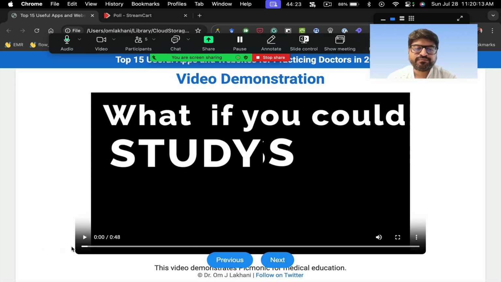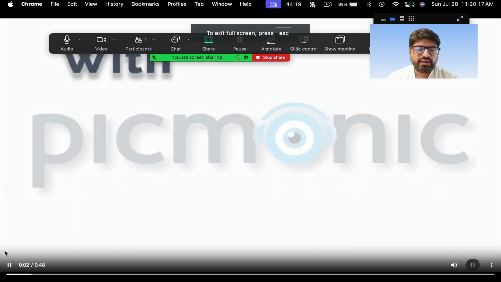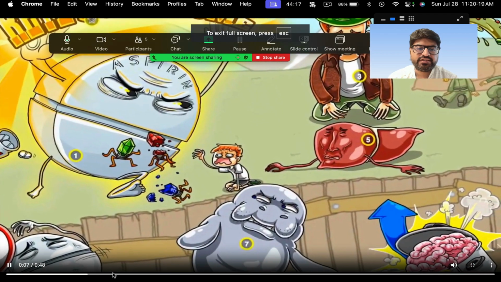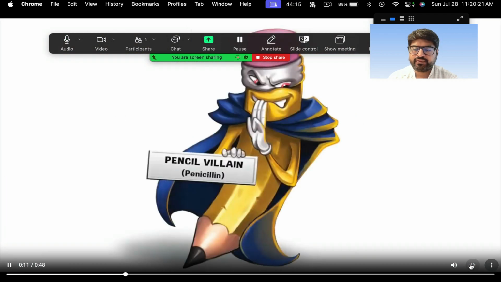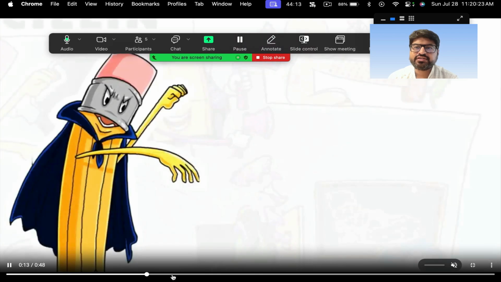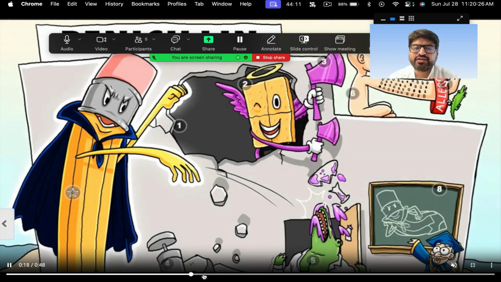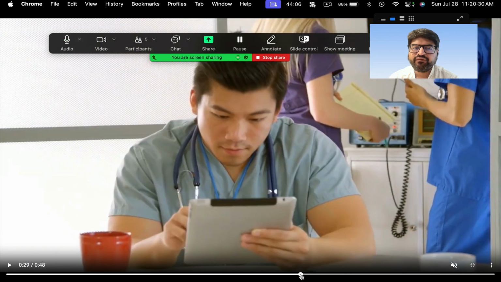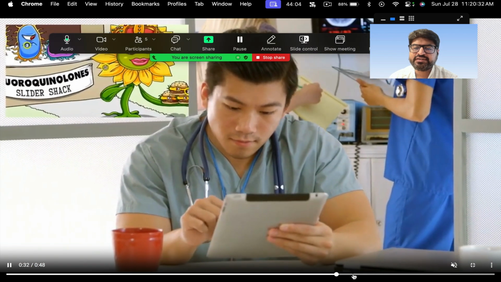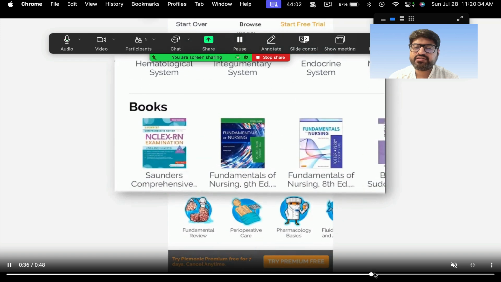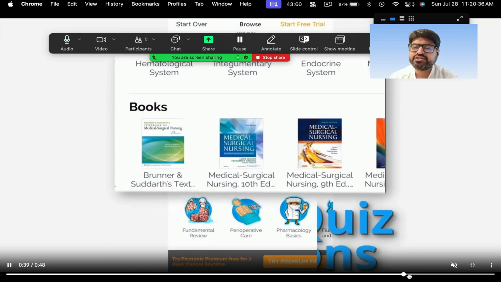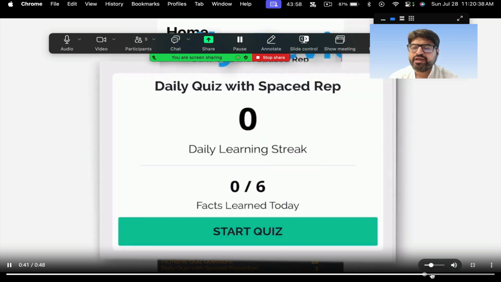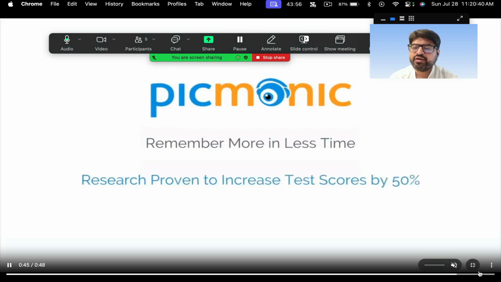Here you can actually have ready-made cue cards which you can use, right? I'll show you again the video for the app. It has a lot of cartoon-based characters also, so all these things make it very easy for remembering. You can have very beautiful mnemonics and all that. This especially helps medical students and teachers for teaching. This is called the Picmonic app. It's a very useful app for this purpose.